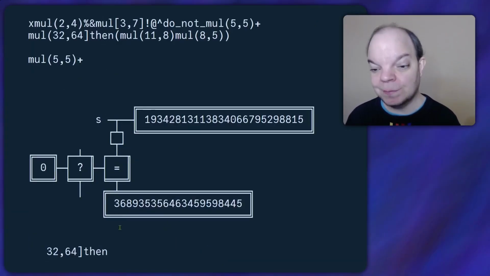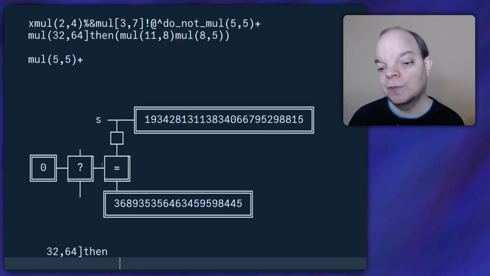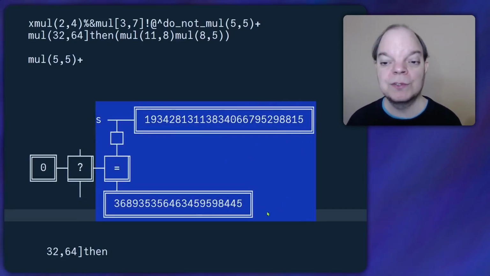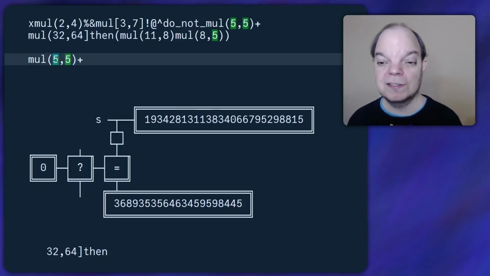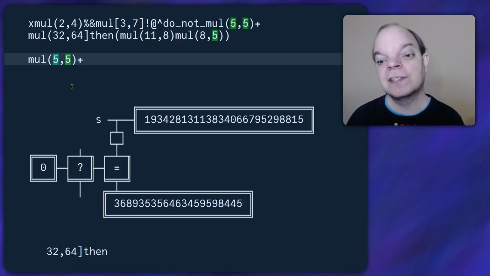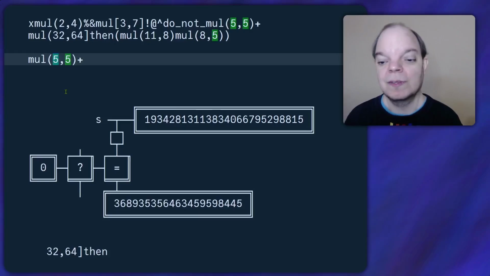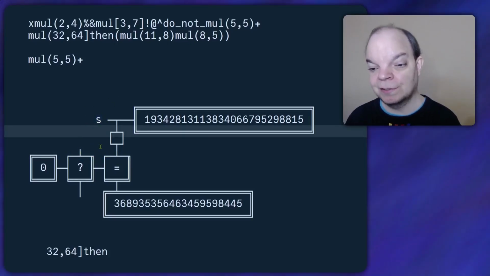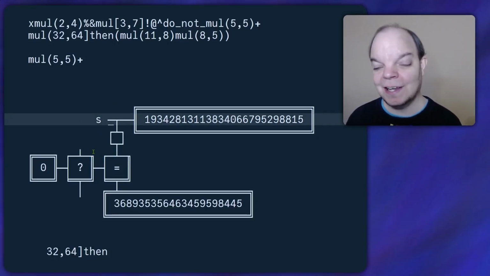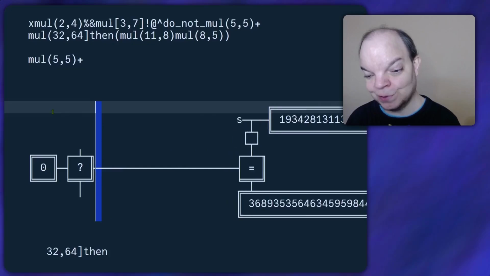So let's scroll back up to the program. So where were we? We've checked if the input starts with mul open parenthesis. So the next thing we need to do is check how many digits there are. And if there are no digits, in other words, if that gives us 0, then we need to stop because then it's invalid syntax. So we're going to add another question mark here, but as you can see, space is getting a little tight. So I'm going to move this over to the right.